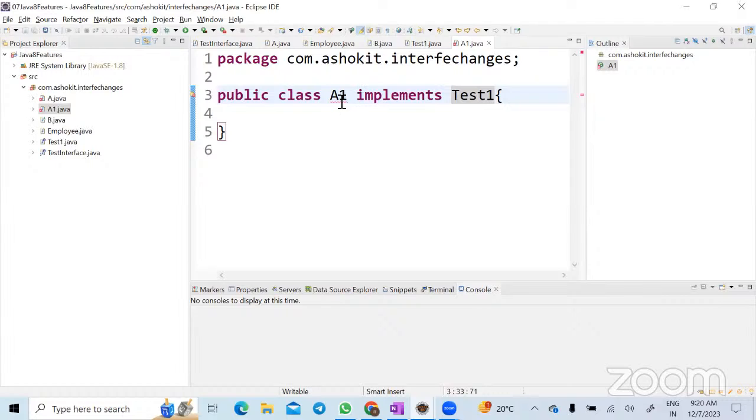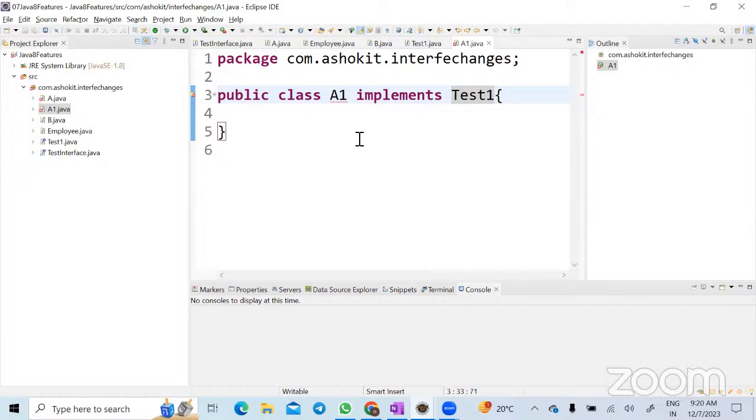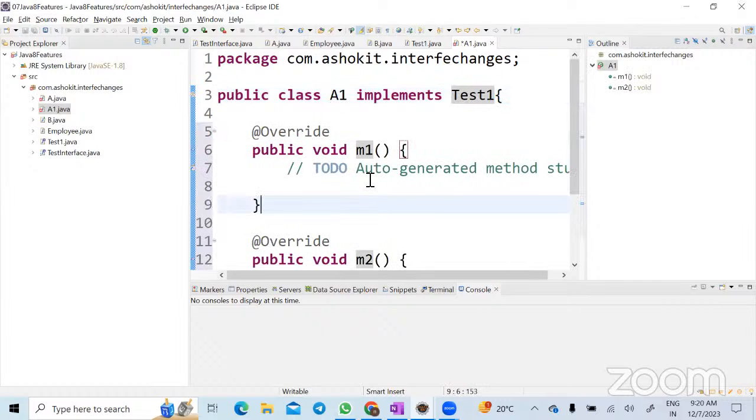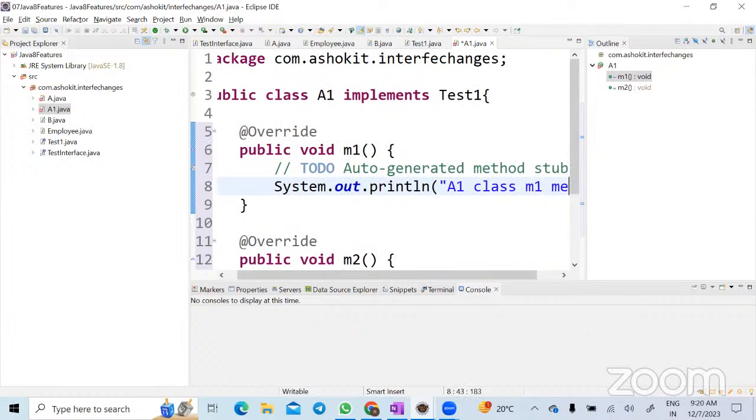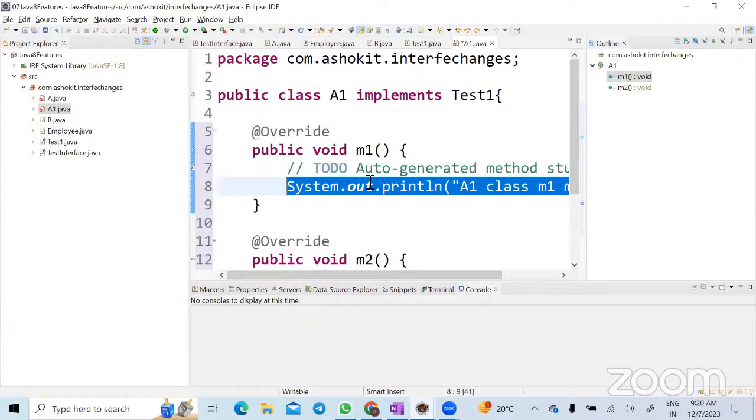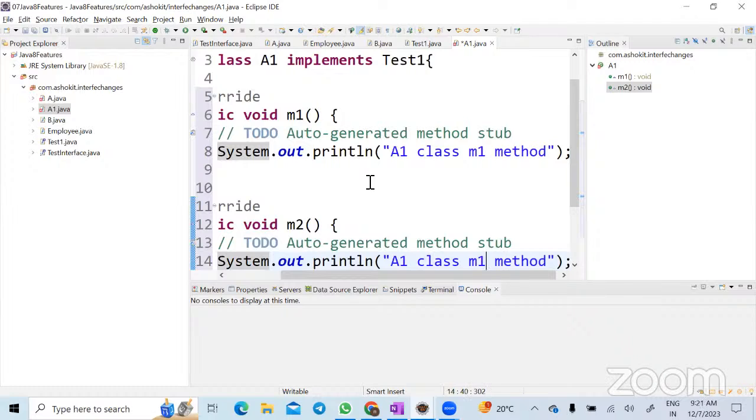Whenever I am implementing, what do I need to do? You need to override the methods, provide the implementation for all the abstract methods of the interface. If I don't do that, what happens? Compilation error. How can I solve this compilation error apart from overriding the methods? Make the class abstract, that is also another way, correct? But let's do the overriding. So let's write just sys out, A1 class M1 method. Let's do the same thing, A1 class M2 method. Done.